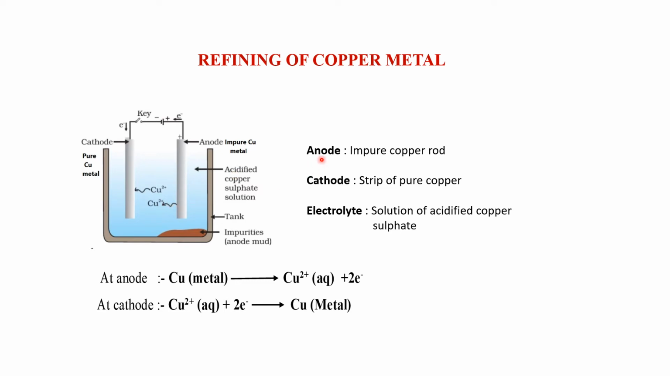Now let us see what the components are here. Anode: impure copper rod. Cathode: strip of pure copper. Electrolyte: a solution of acidified copper sulfate, meaning copper sulfate with a little amount of acid added. What happens at the anode? Copper forms copper ions and 2 electrons are released. At the cathode, copper ions accept 2 electrons and copper metal is formed again. So at the anode you will find an oxidation reaction, and at the cathode you will find a reduction reaction.